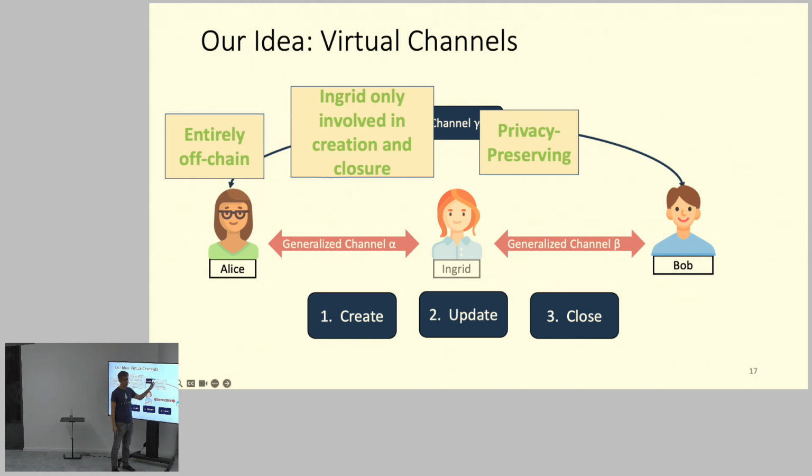So she only knows the beginning, how much money was locked in this channel, and she knows the end, what is transferred. But she doesn't know the flow, okay? So the flow is hidden. I think this is particularly interesting if you think about app channels. If you run some applications in there, then essentially you don't know what application they were executing, if they were playing chess or poker or whatever. They only know that in the end, maybe Bob won 5 times, that he got the money, but they don't know how this happened.